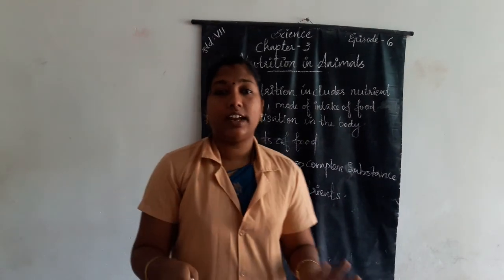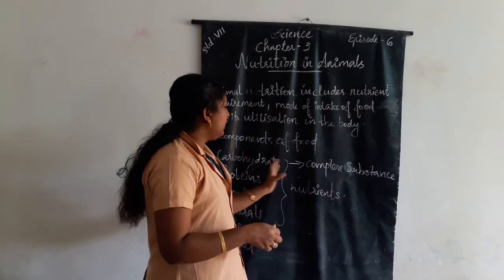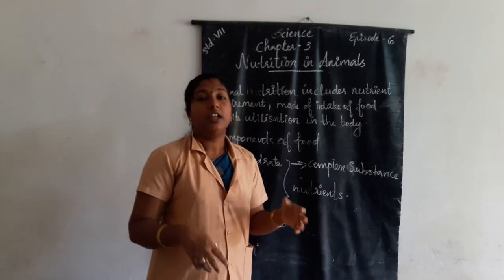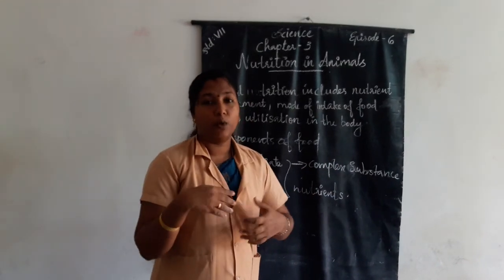Our body needs carbohydrate, but in the form of a complex substance it cannot be utilized.